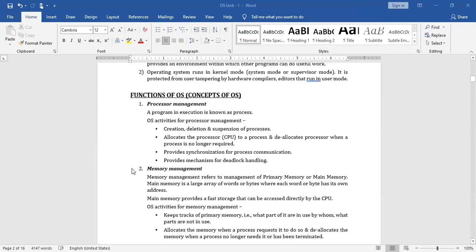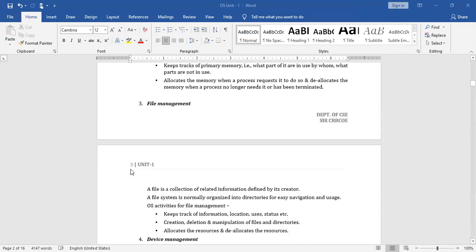So far we have discussed three functionalities: process management, memory management, and file management. Is it clear to everybody, or if you still have any queries regarding these three, you can ask now. Any one of you.